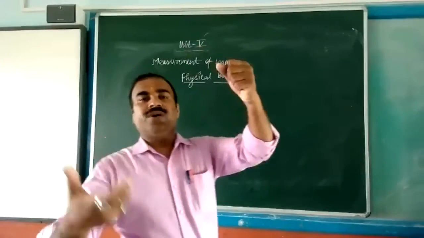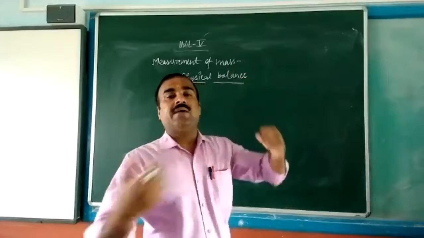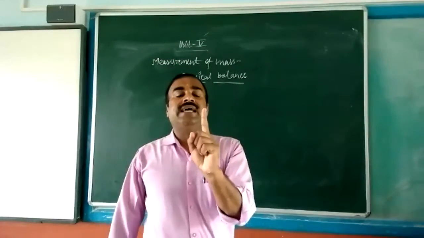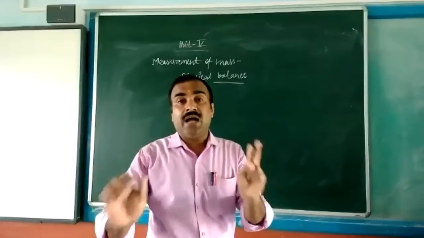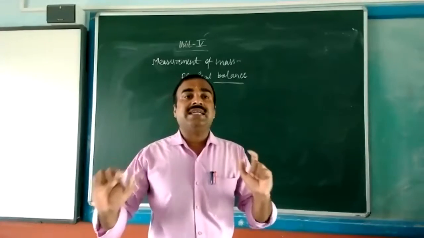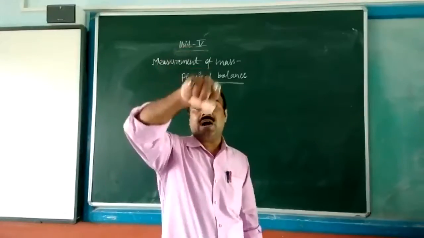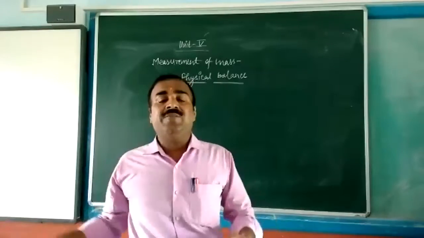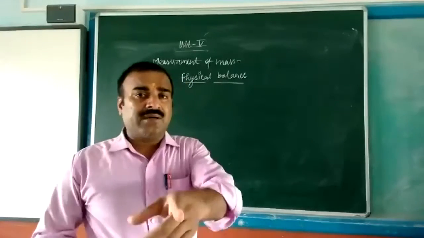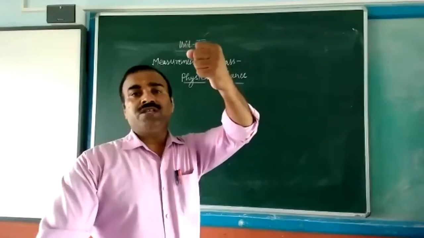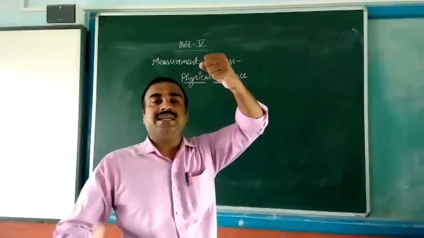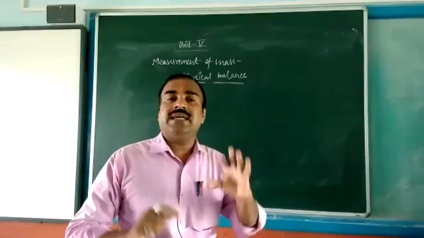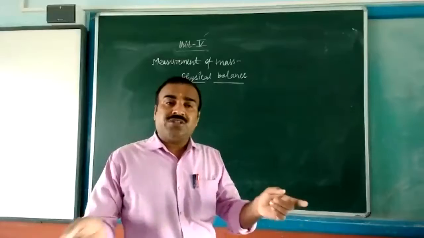Both sides: on one side they are putting the substance, on the other side they are putting the weight. Then by the movement of the needle, they try to find whether the exact weight is there or not. But that will not give the perfect result. Try to understand this one. The basic balance you use in daily life when you purchase anything from the market, the taraju: one side they keep the substance, one side the weight, and by the movement of the needle they try to find the exact mass of the given object, whether both sides are balanced or not.